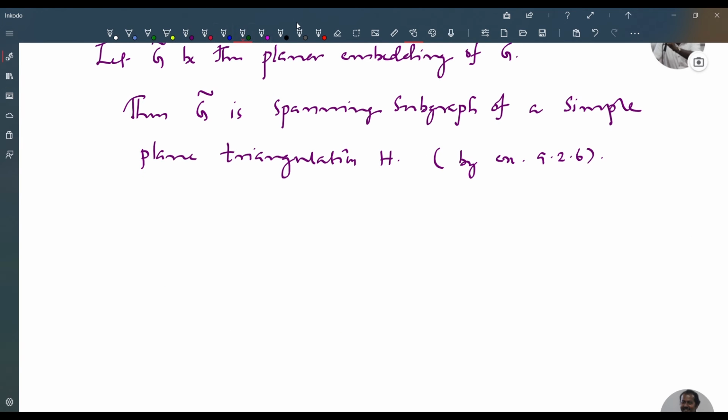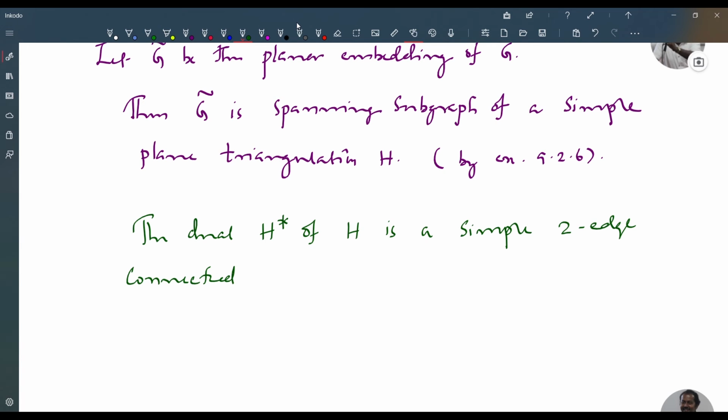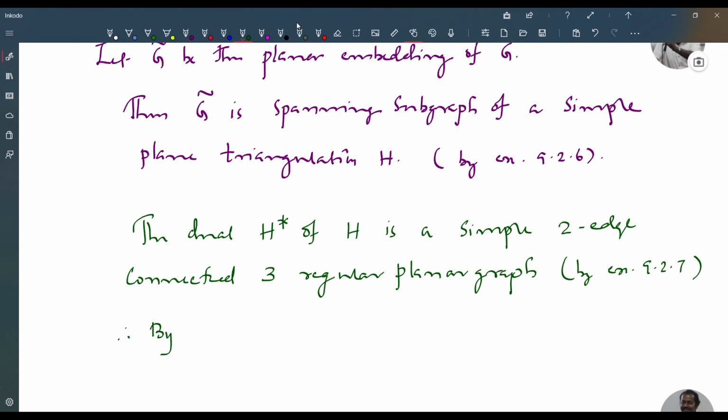The dual H star of H is a simple two-edge connected three-regular planar graph by exercise 9.2.7.